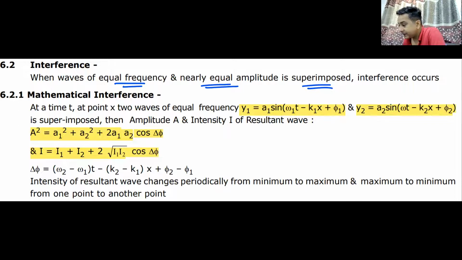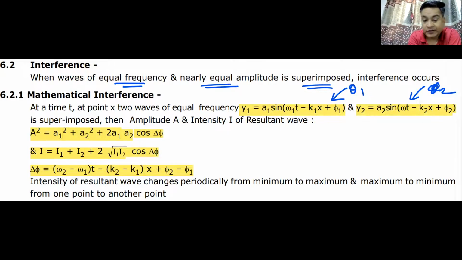Cos phi is the phase difference, and how do you find the phase difference? I have already told you the formula. This is the phase of particle 1, this is the phase of particle 2, this is phi 2. You can call this delta 2, this is delta 1. When I subtract delta 1 from delta 2, you will have the value of phi. Do we understand this? Yes or no? I'll give you a minute to note it down.